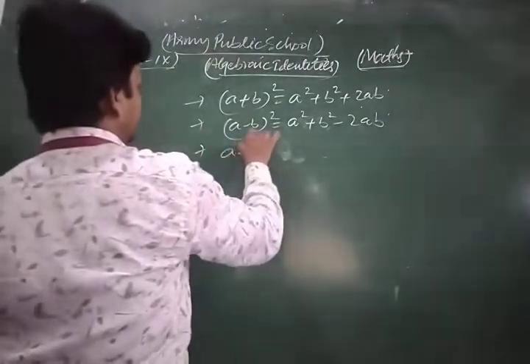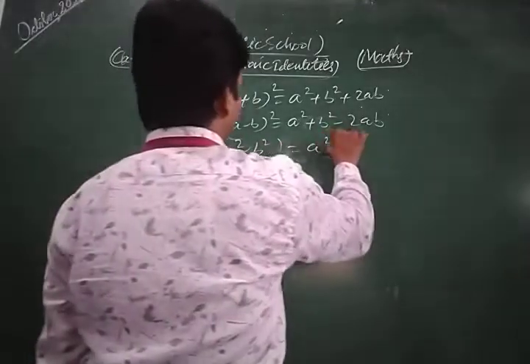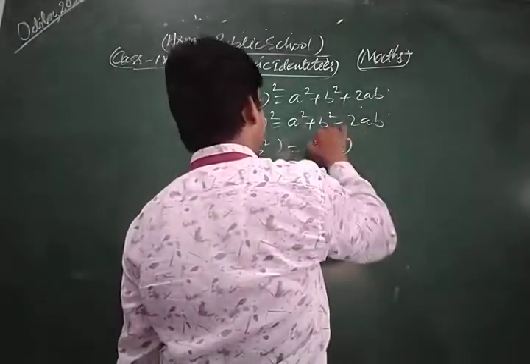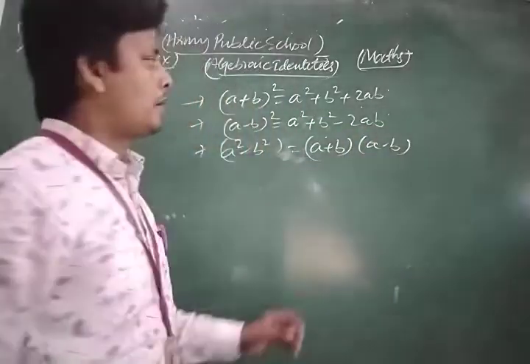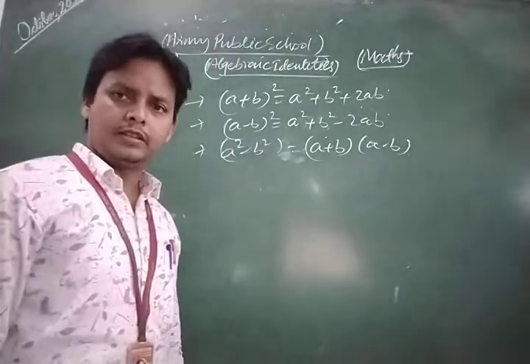And we have a square minus b square, which is (a plus b) in one bracket and (a minus b) in another bracket.